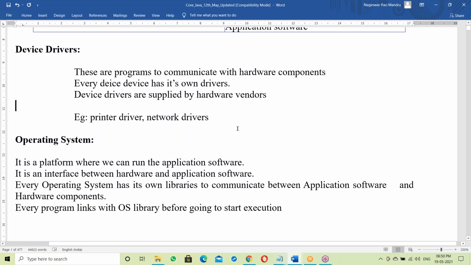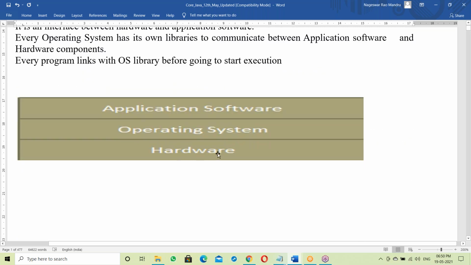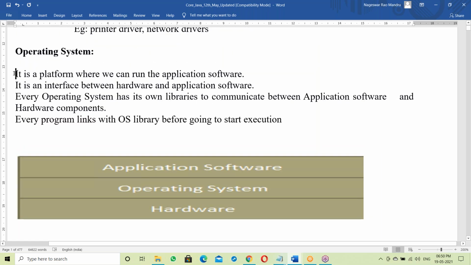Next, what is an OS? On top of hardware there is an operating system, and on top of it, application software: hardware, OS, and then application software. The OS is a platform where we can run all the application software. Next is an interface.